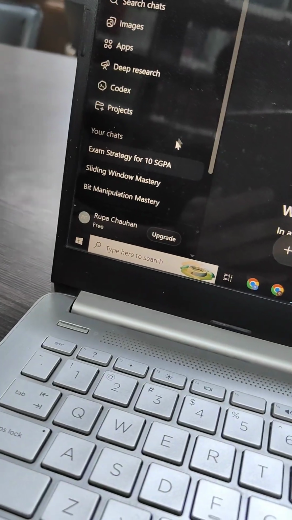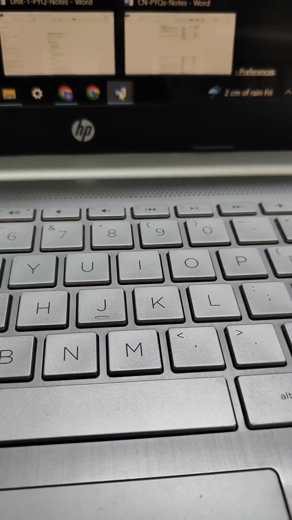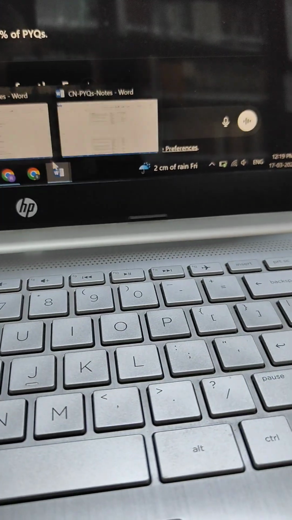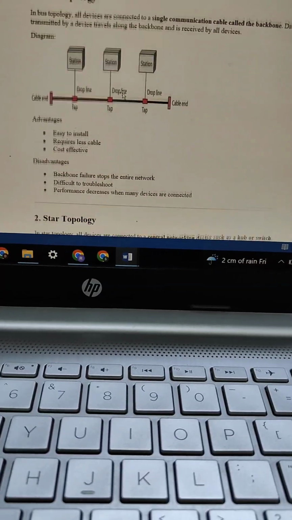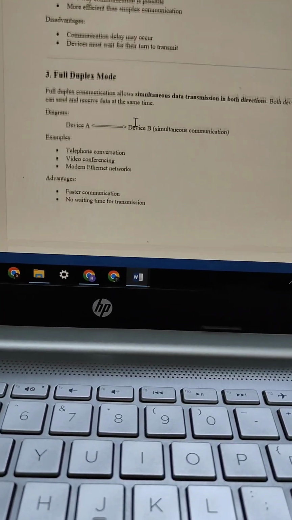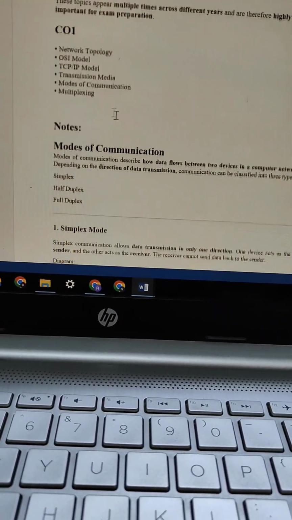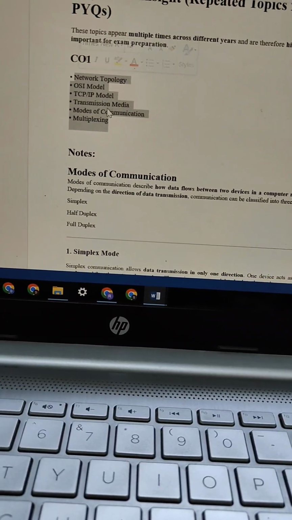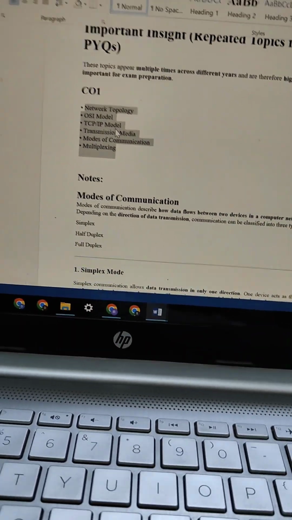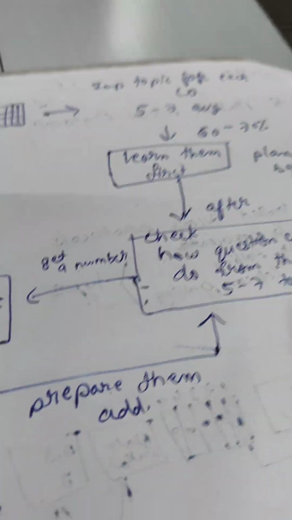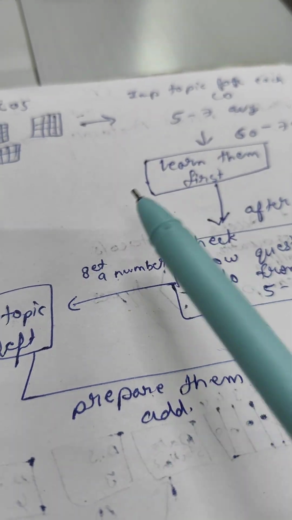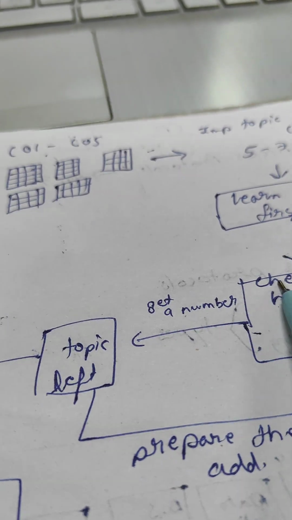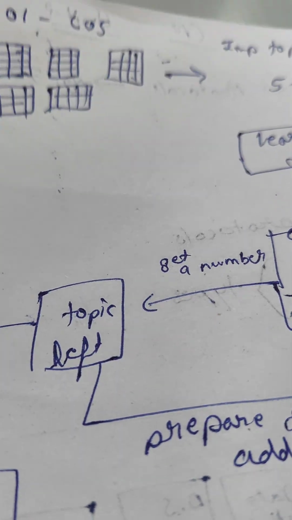I was doing this. This was my unit 1. With these 6 topics, I started learning, and then I got into a loop. From these 5 to 7 topics, I was able to do only 23 questions. There are 28 questions in CO1, and I was able to do 23 of them.